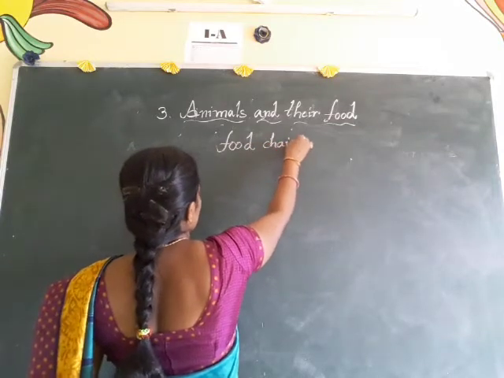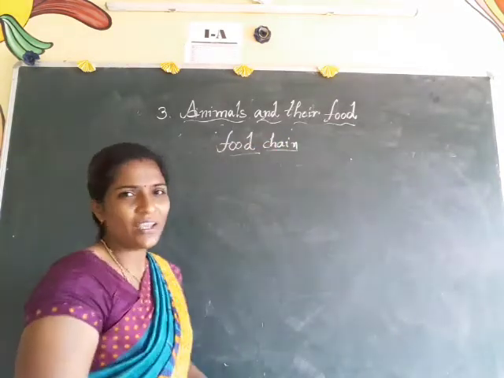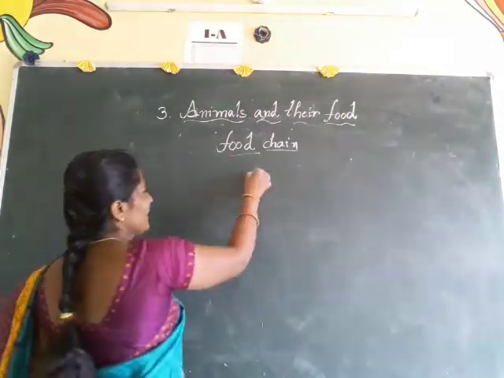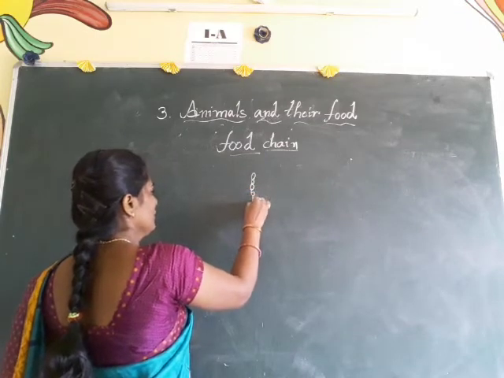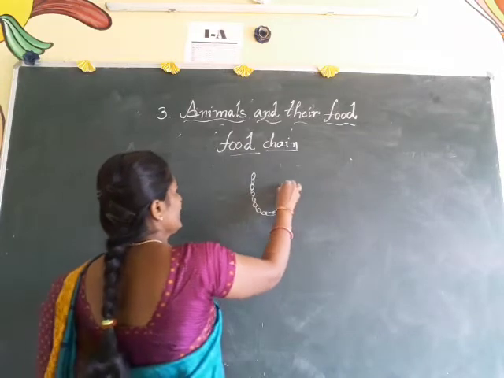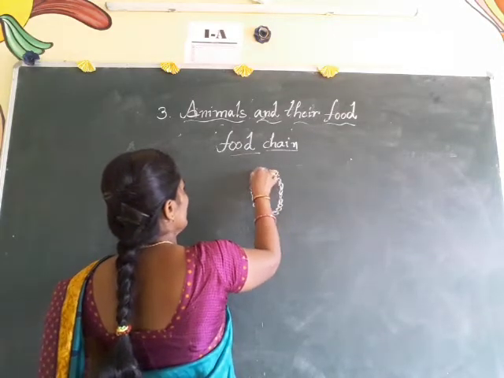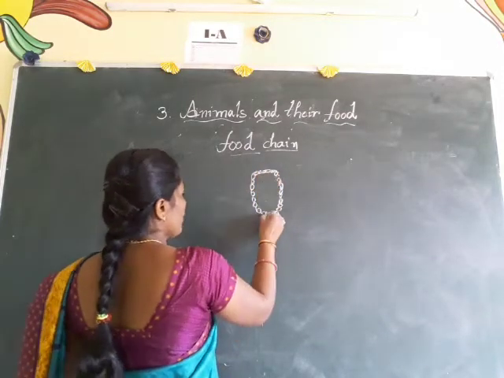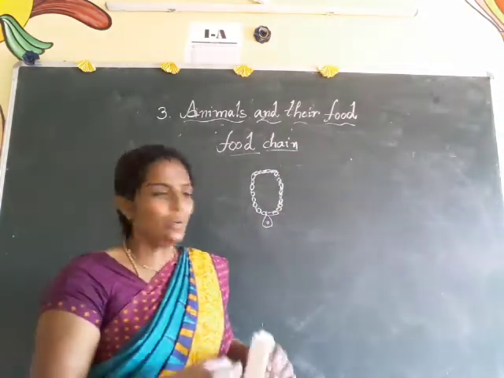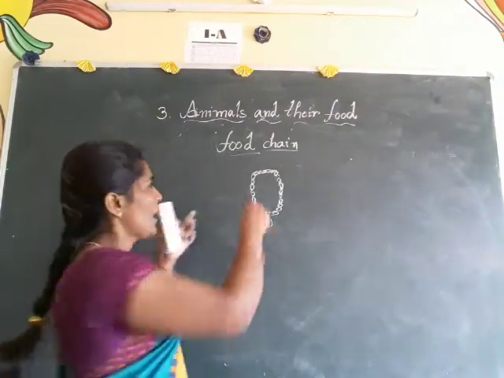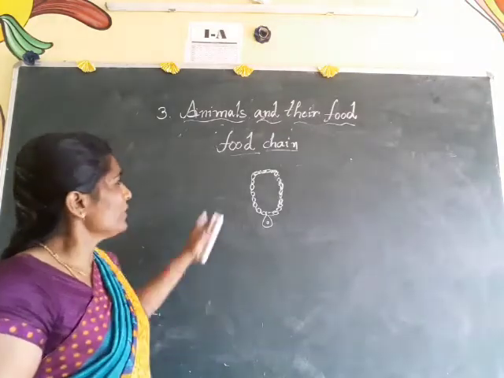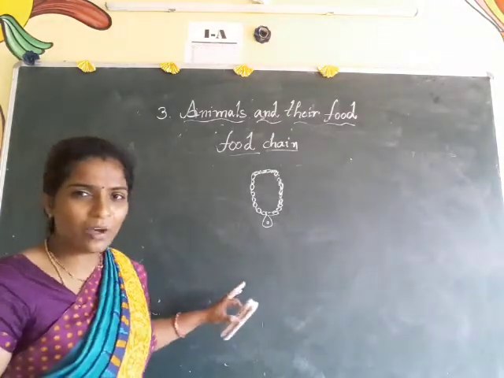Chain, food chain. Generally we know any chains. See here, it has, I also wore one chain. So it has some interlinks. For example, I am drawing a chain. It is like interlinks, and at the end one hook will be kept, and after that one locket is also present here. If you want to take it off from our neck, we have to open it here only, otherwise it will break. So this we call a normal chain or metal chain.